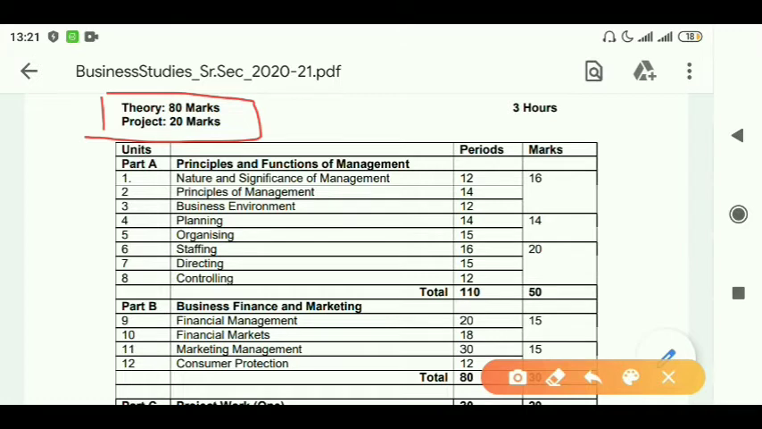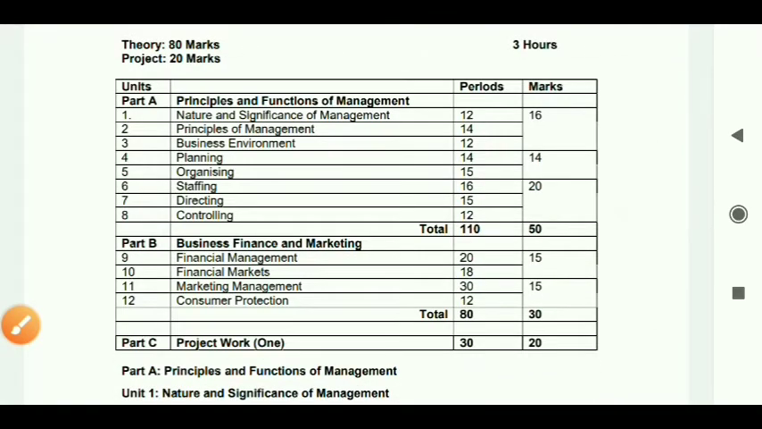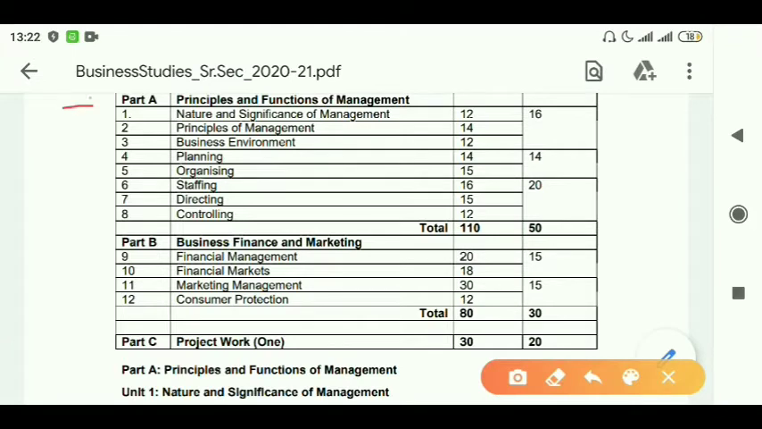The thing that I would like you all to notice over here is that the syllabus is divided into three parts. What are the three parts? Part A, Part B and Part C. Part A is for 50 marks comprising of 8 chapters. Part B is for 30 marks comprising of 4 chapters. And Part C, that is for 20 marks, which is our project work. Okay? Now let us go into the different parts separately and see how much marks is allotted for each chapter.